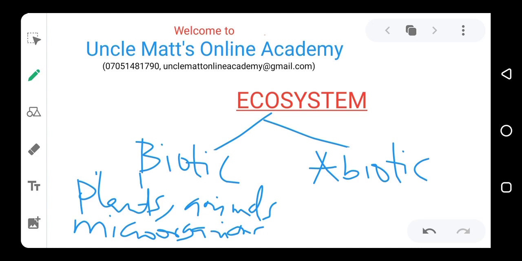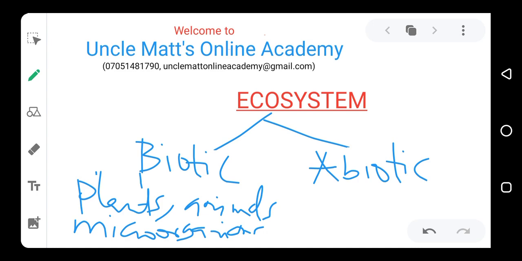Microorganisms are tiny organisms that we cannot see with our naked eyes. We need microscope to see microorganisms. So these three things make up the biotic factor or the biotic components in the ecosystem.